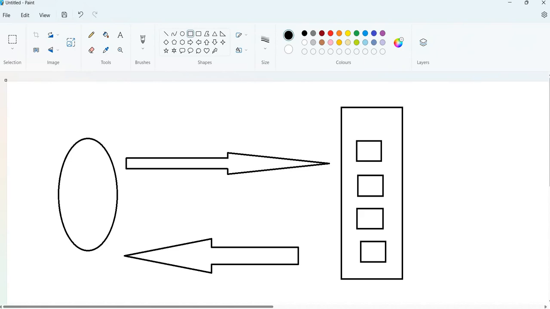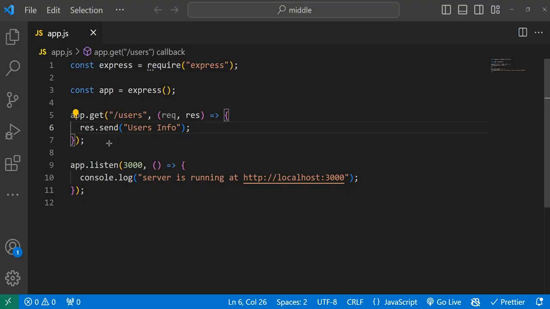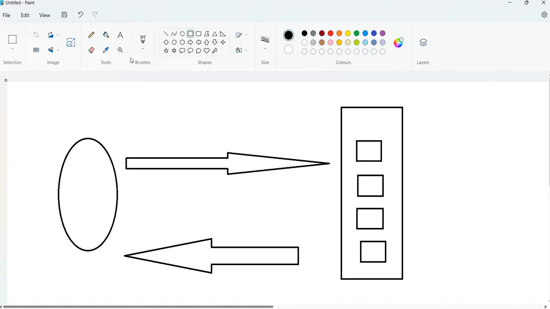Right now in our application we have only one function, that is the simple route handler, with request and response, and response.send. This is a simple middleware. So in this example we have only one thing, so I'm just removing all other things.